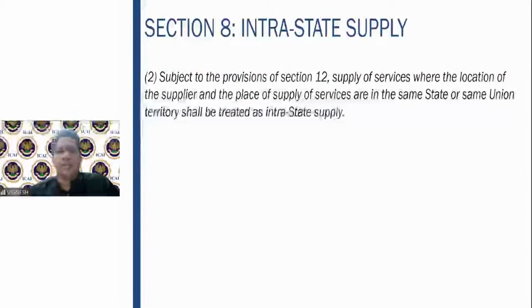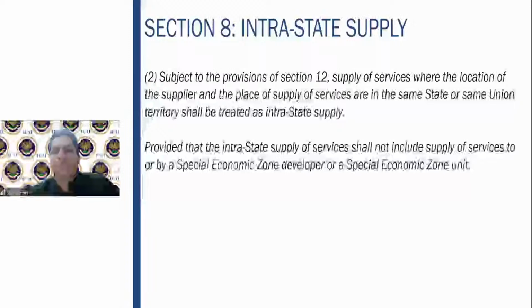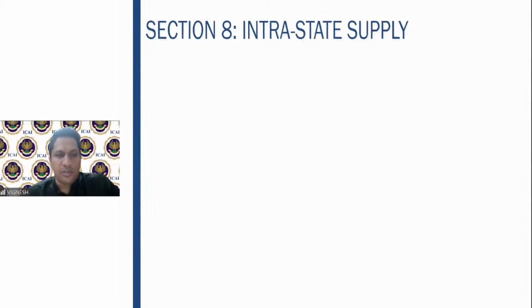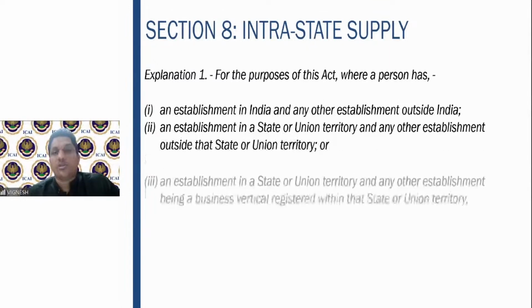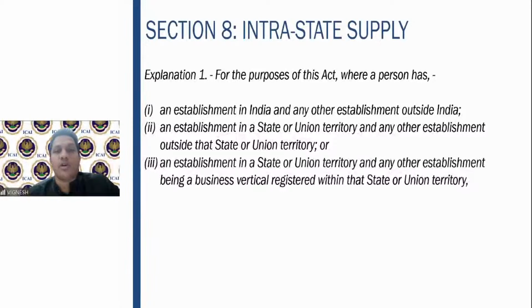So 8 subsection 2, subject to the provisions of section 12, again place of supply provisions. Supply of services where the location of the supplier and place of supply are in the same state or same union territory shall be treated as an intrastate supply. Again, the provision shall not include the SEZ. Tourist is not there for services if you observe, it is there only for goods. Then the distinct person explanation is given, very similar to the section 15 explanation, the same thing we discussed in the previous class.